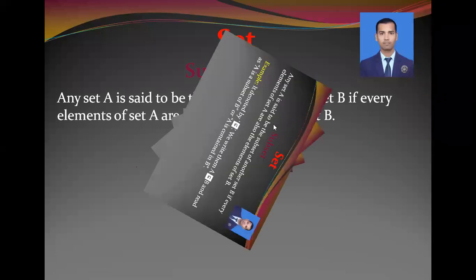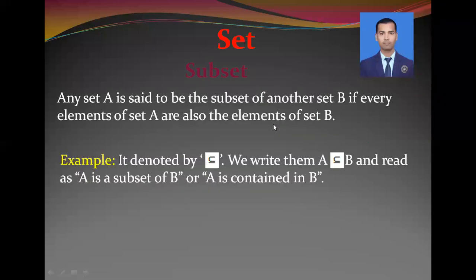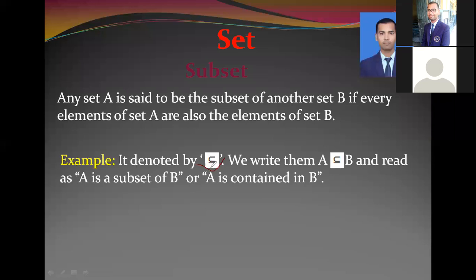For example, you can see here, it is denoted by this sign. Subset is denoted by this sign.